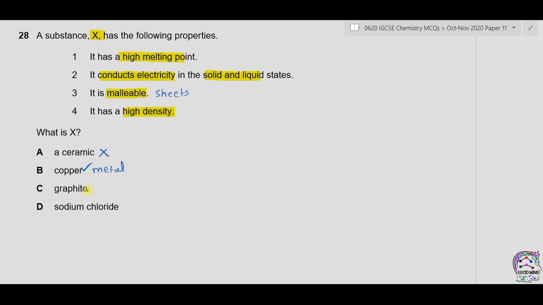C is graphite. Now graphite also has a high melting point. It can conduct in solid and liquid form, but it is not malleable. D is sodium chloride. It has high melting and boiling points, but sodium chloride is a bad conductor in the solid state as the ions are not free to move. The correct answer is therefore B.